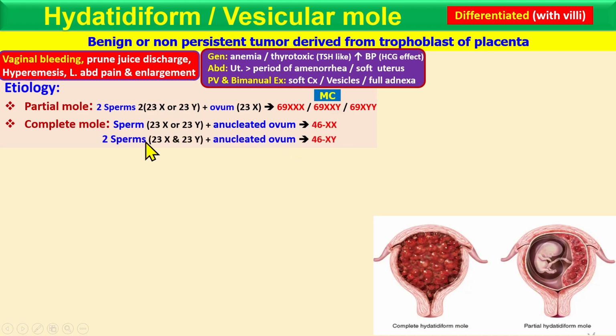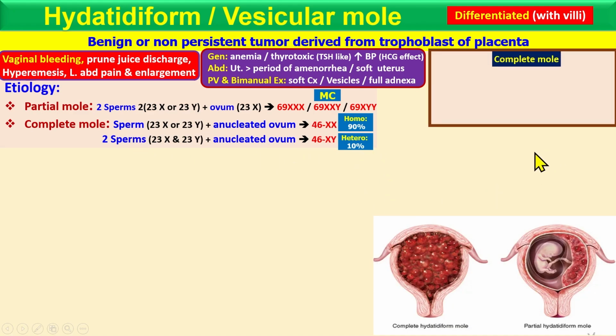Okay. In the other condition, two sperm reach the ovum, giving 46XY. The homozygous form, which is 90% usually seen, is 46XX, meaning both sperm are X, no Y. If one is X and the other is Y, it's heterozygous, which is 10%. So homozygous is 90% and in 10% of cases you see the heterozygous. Okay, let's see the picture.